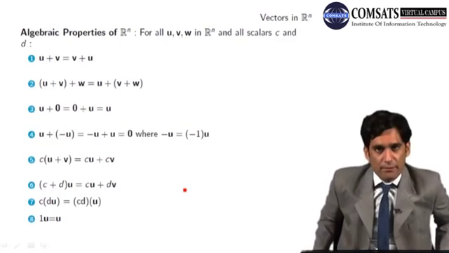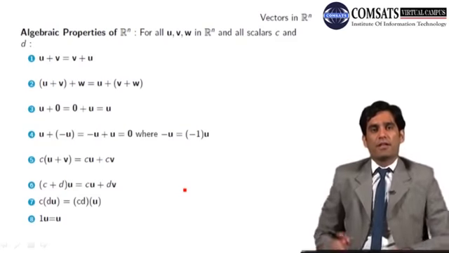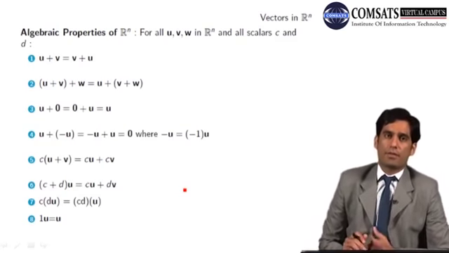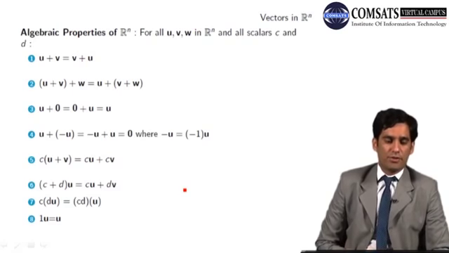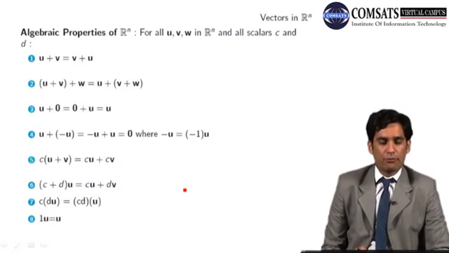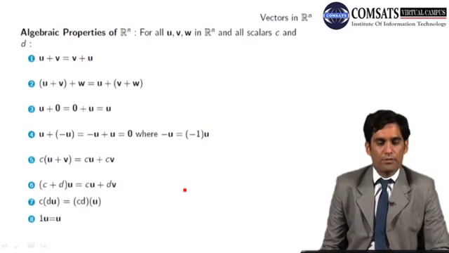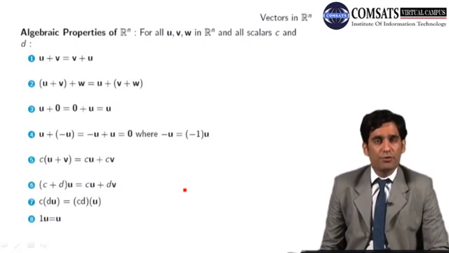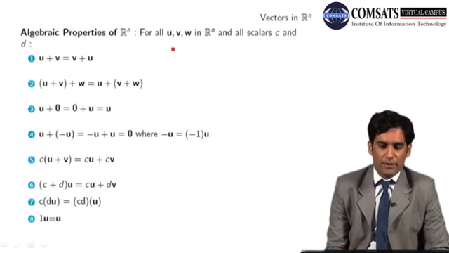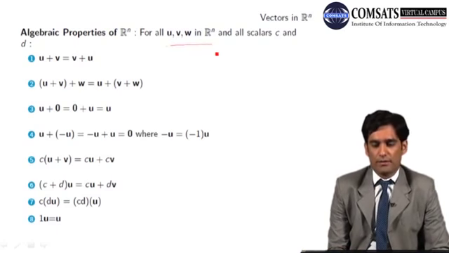Rn, where n is a positive integer, satisfies certain very interesting properties, which I have mentioned in this slide, what we call the algebraic properties of Rn. For this we suppose that the 3 vectors u, v and w are from Rn. It means u could be like that: it will have n components u1, u2, and so on, and the last component is un.